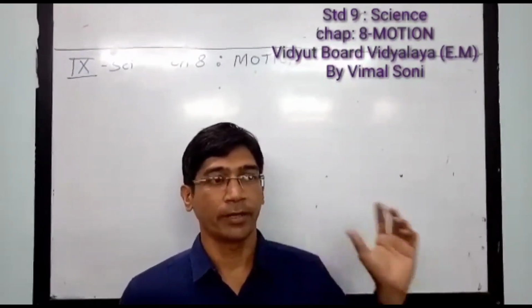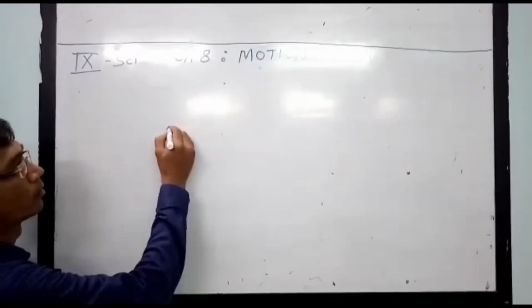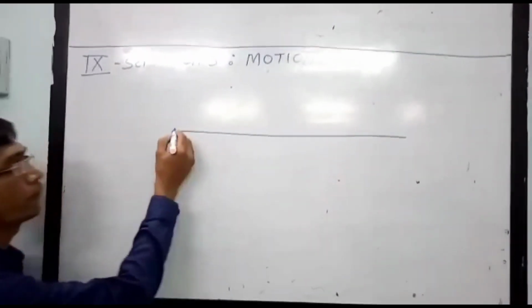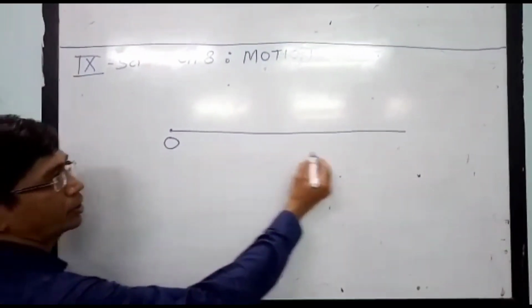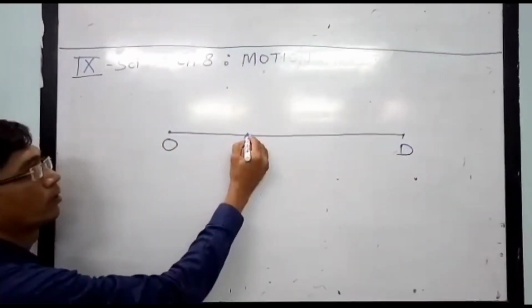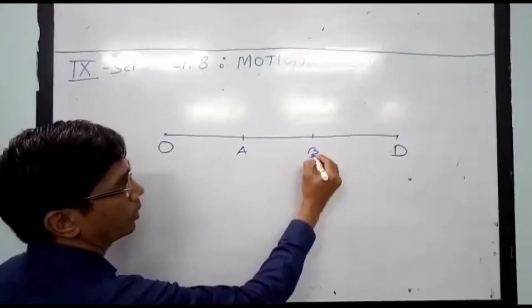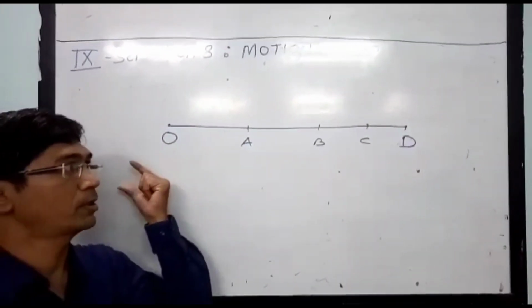By taking the origin, we can explain the motion very easily. Here we are taking the simplest type of motion. The particle starts moving from the origin and reaches the last point, suppose the D point. It reaches A, B, C and D. This is the linear motion.